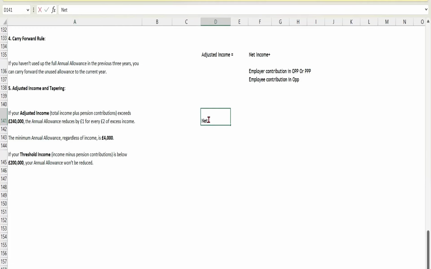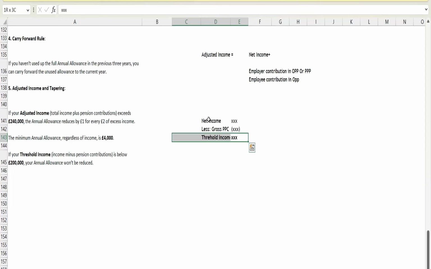So we will take the net income, xxx, and then we will deduct, means less, the gross PPC amount, and after that we will get the threshold income, which is xxx. Let me bold this. This is our answer. The limit for this threshold income is 200,000.